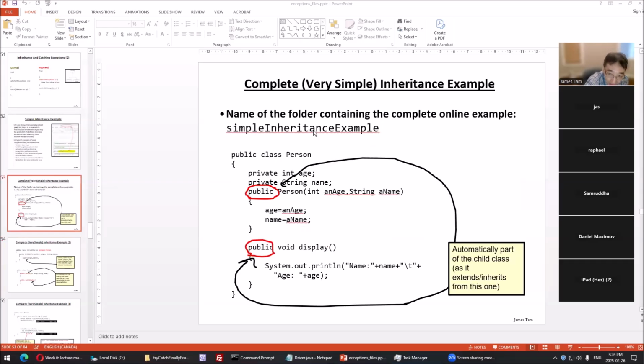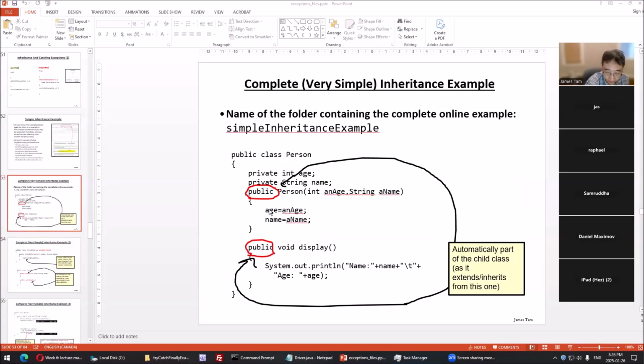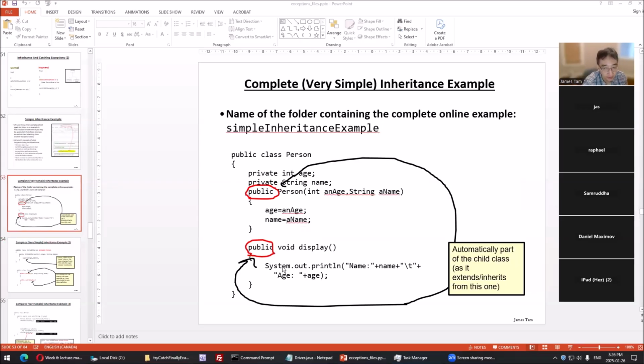It also indirectly gets access to these ones. The child class can't directly access through the dot operator. It can't say age is equal to something because it's private. Private means you can only access it here. But indirectly, we can access age because if we call a method inside one of the child classes, then indirectly we change it. And that's by calling the superclass, the superclass then changes it. Fine.